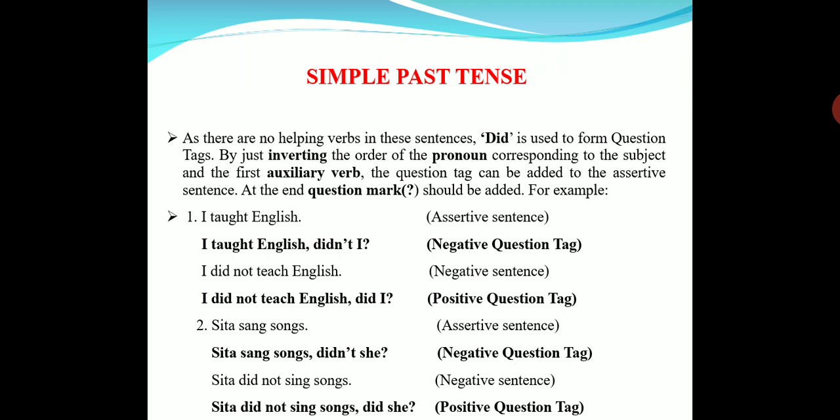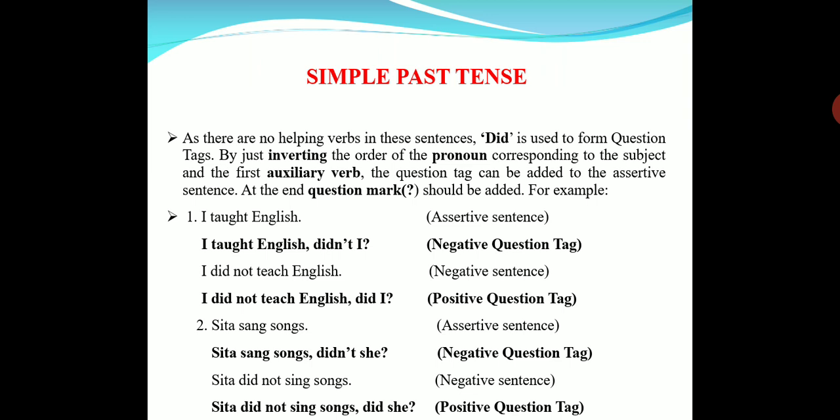I taught English. What is the tag here? Didn't I? So it is a positive sentence, so didn't I? I taught English, didn't I? I did not teach English. You see, in the negative, what happens to simple past? I did not, V2 becomes V1, taught becomes teach. I did not teach English. Okay, this you have to remember. I did not teach English, did I? Here, the sentence is negative, so I use a positive tag. Next,